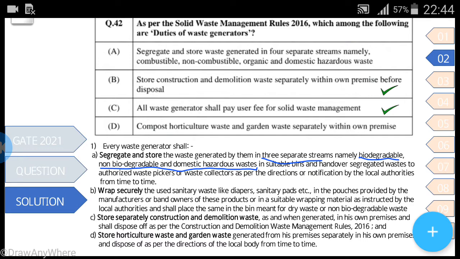Store construction and demolition waste separately on premises and dispose of it as per the Construction and Demolition Waste Management Rules, 2016. So we have to firstly store it in the premises and then dispose of it. Then store horticulture waste and garden waste generated from the premises separately in one's own premises and then dispose of it as per the direction of the local body.